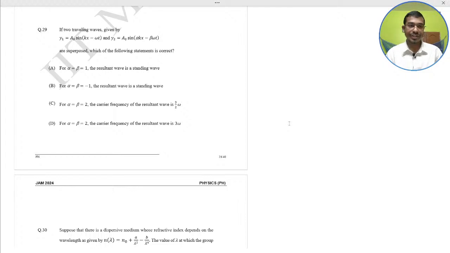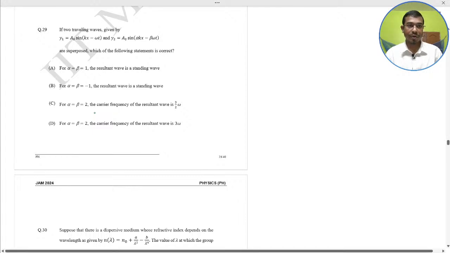So here we just check the options. For a standing wave, both travelling waves should move in opposite directions.